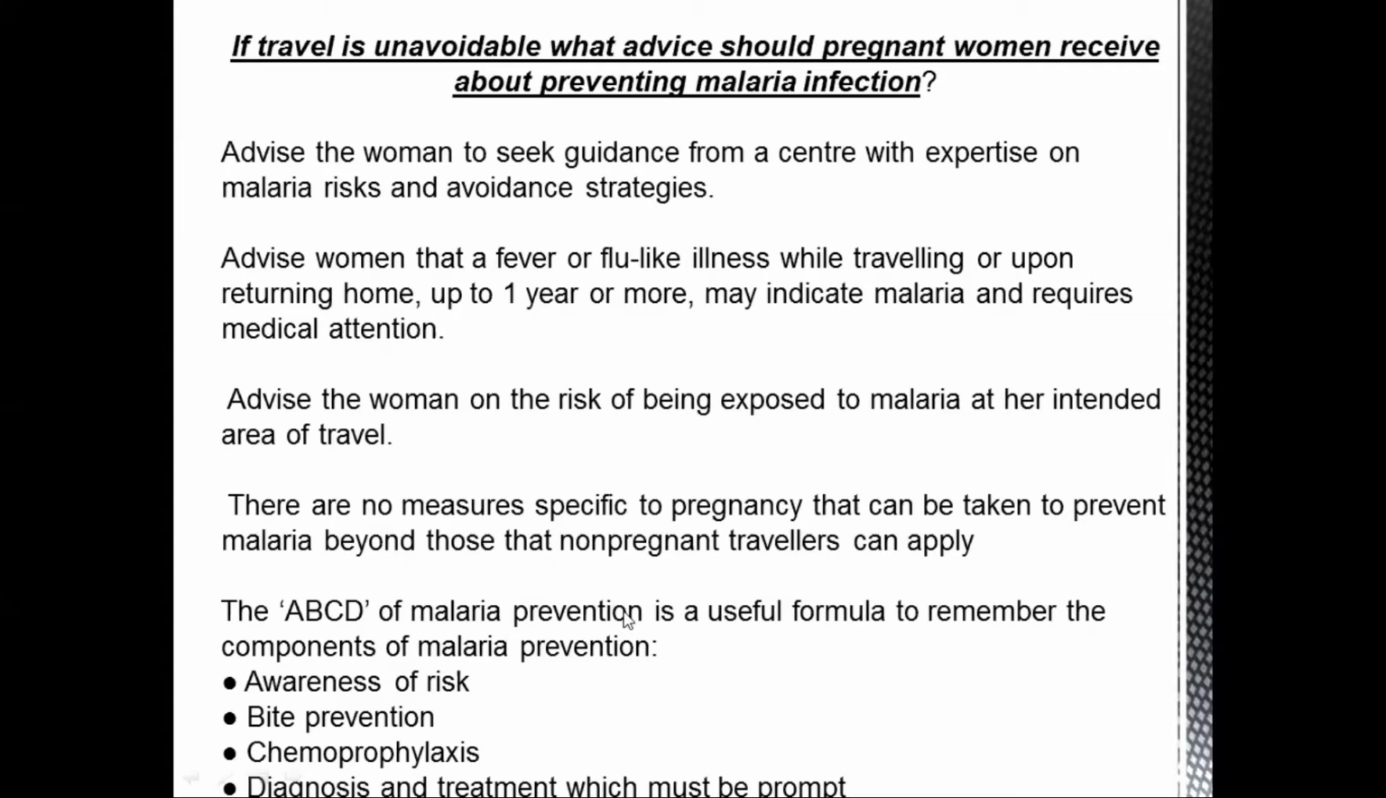So in terms of prevention of malaria, we have ABCD, that is the awareness of the risk, bite prevention, chemoprophylaxis, and the diagnosis and the treatment, which must be prompt. Now we are going to talk about each one of them one by one.